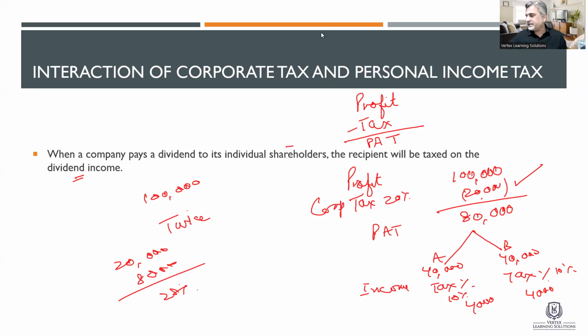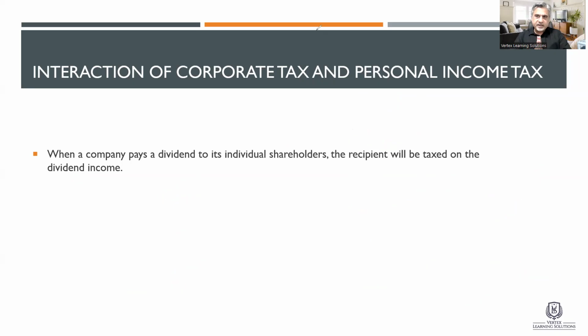This is a very common situation, and we do this because it is believed that the owners are different from the legal entity. Company is a different entity, owners are different. Company will pay its own taxes and owners, shareholders, will pay their own taxes because these are different people. Company is a separate legal entity and owners are the physical persons.